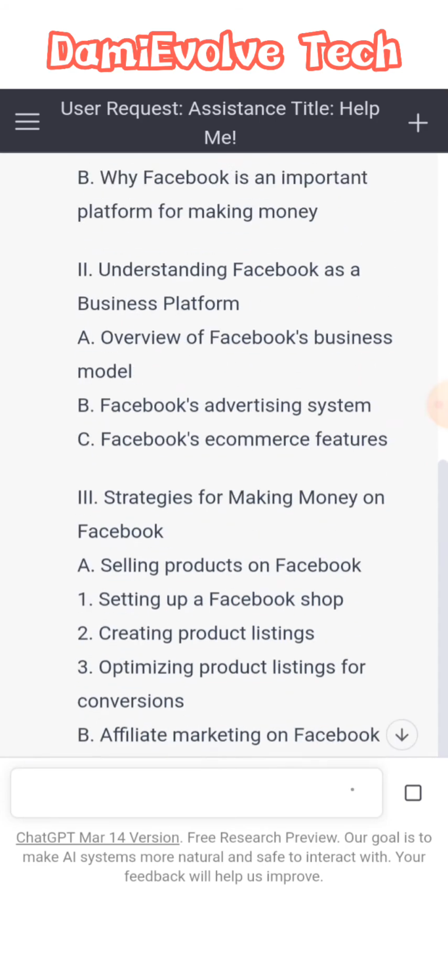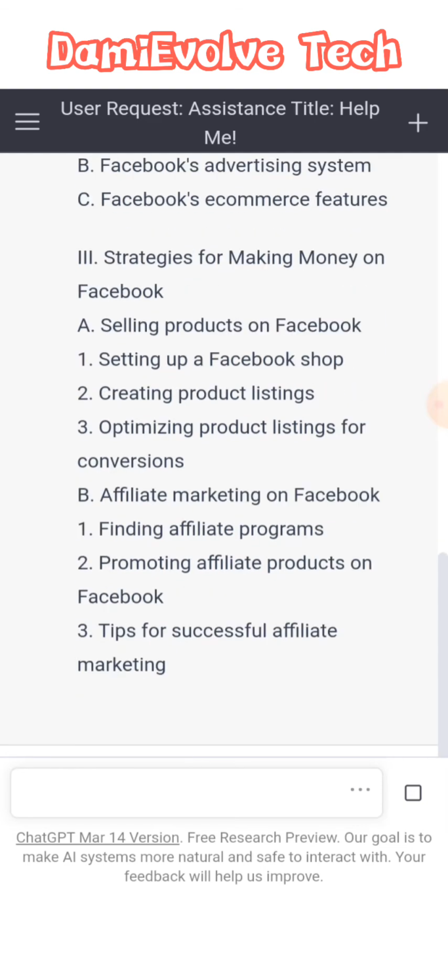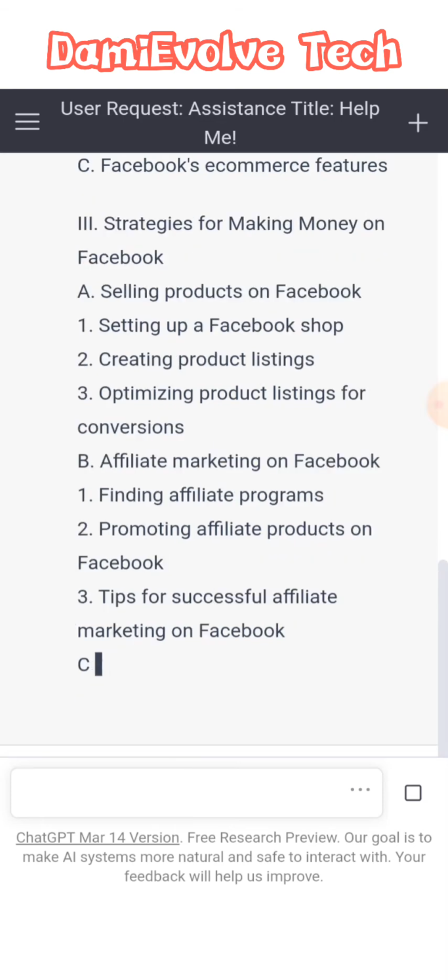So it's generating a table of content. As you can see, so many things can be done. ChatGPT is very good. You can use it to code, and you can use it to write a blog post.